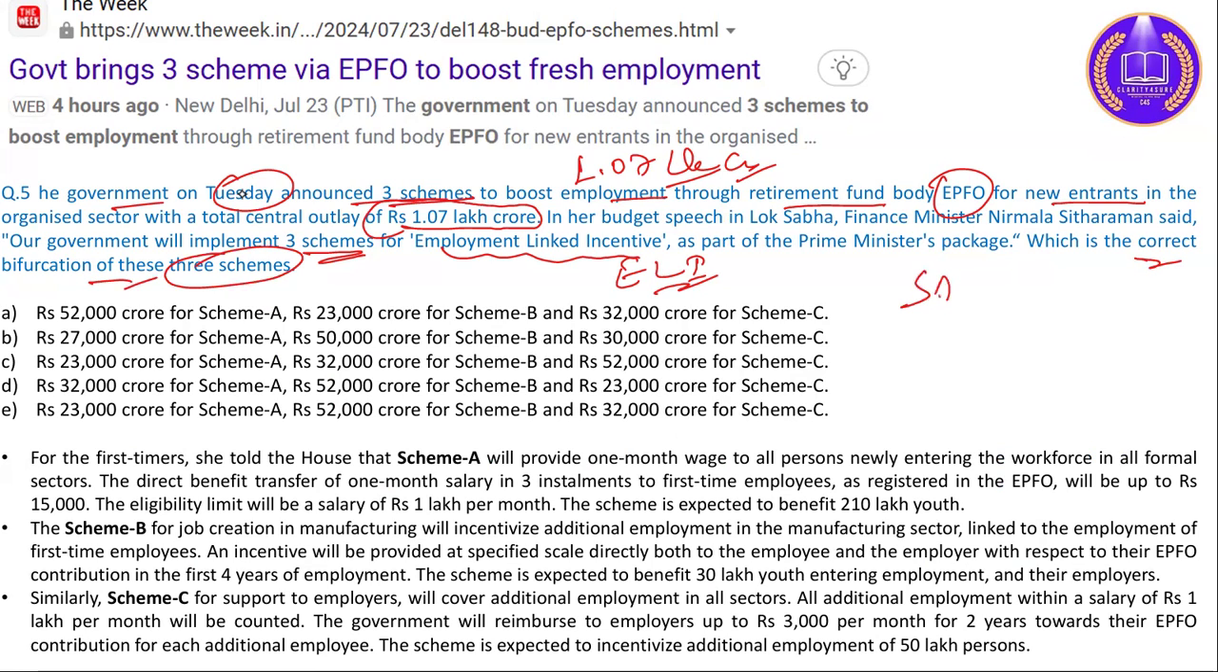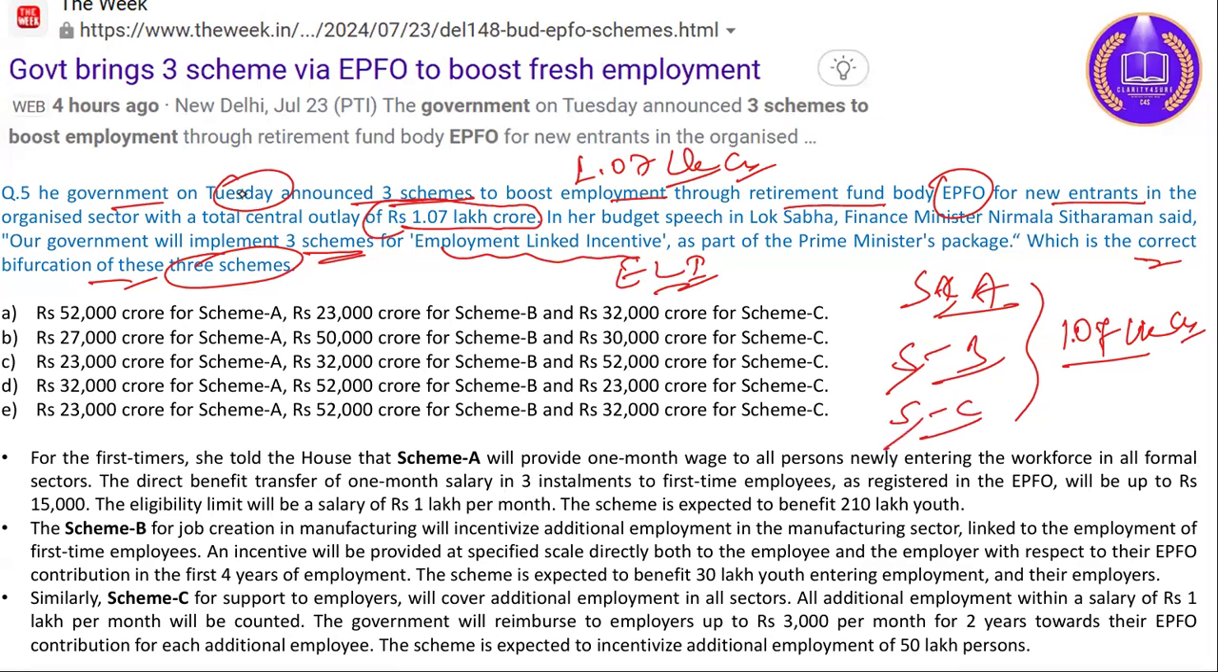There are three schemes: scheme A, scheme B, and scheme C. You need to decide the correct bifurcation of how much money has been allocated out of this 1.07 lakh crore to each. Without wasting much time, the correct option is 23,000 crore for scheme A, 52,000 crore for scheme B, and 32,000 crore for scheme C.